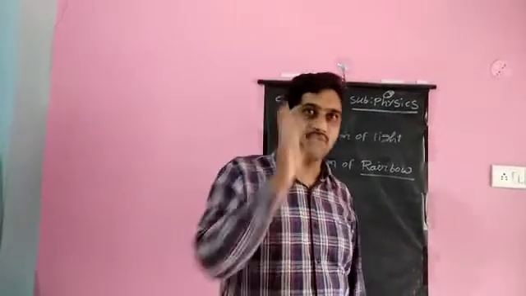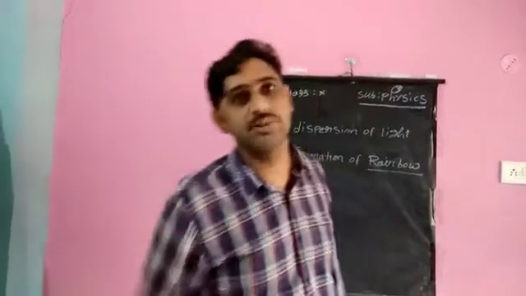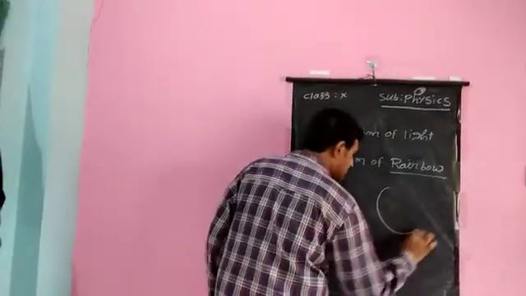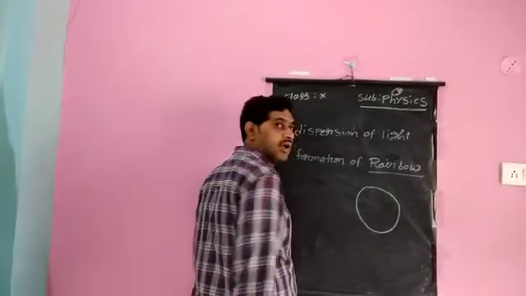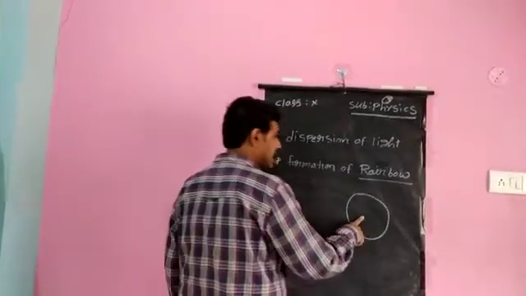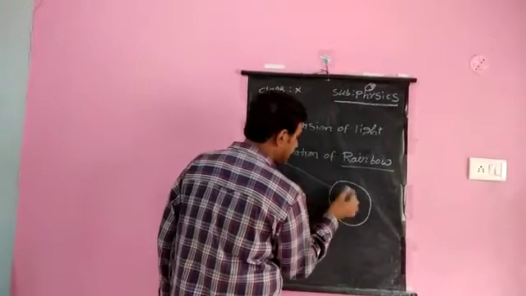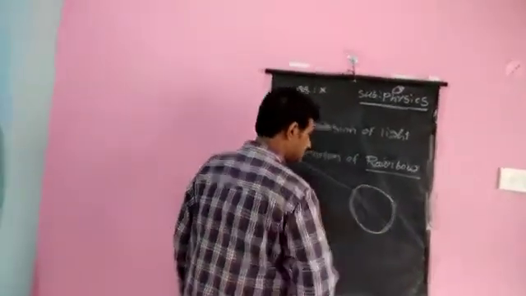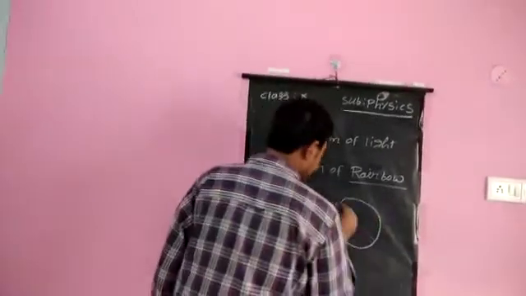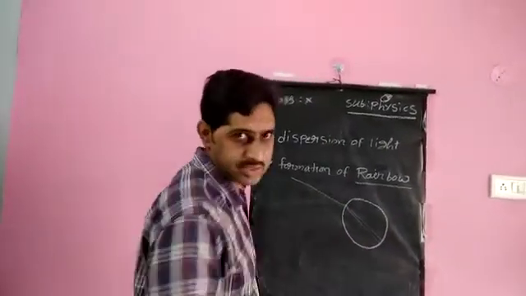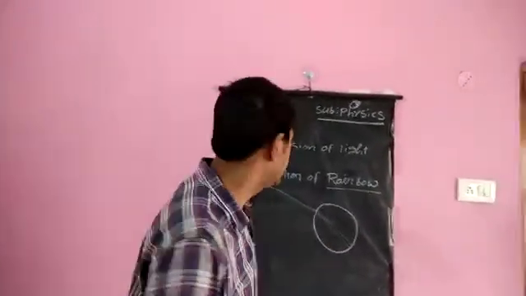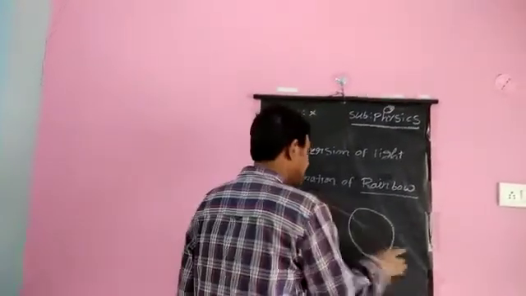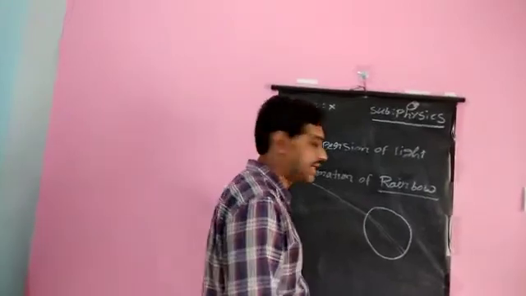Sunlight passes through the water droplets present in the atmosphere. In the formation of a rainbow, water droplets present in the atmosphere while raining act as a glass prism. So when white light enters a water drop, it splits into 7 colors. Three phenomena take place when white light enters a water droplet suspended in air.